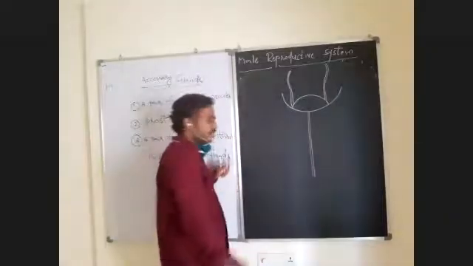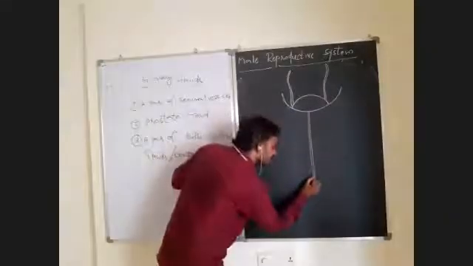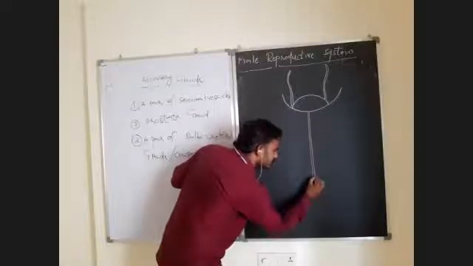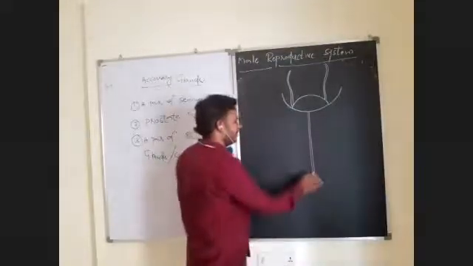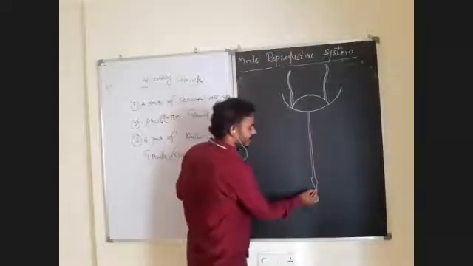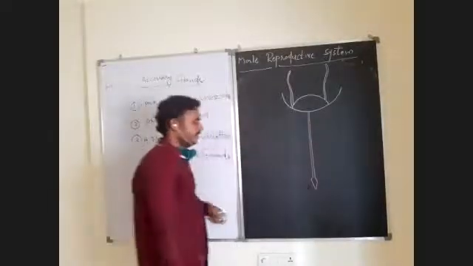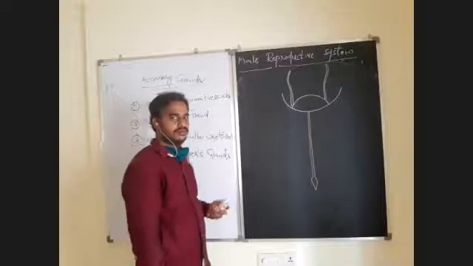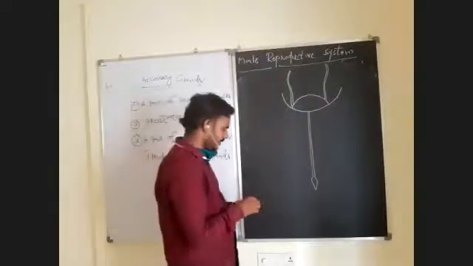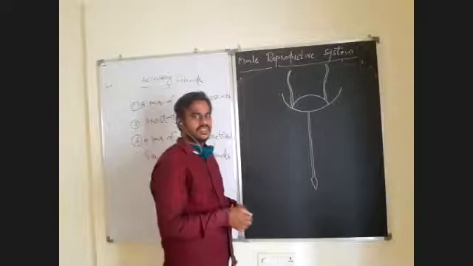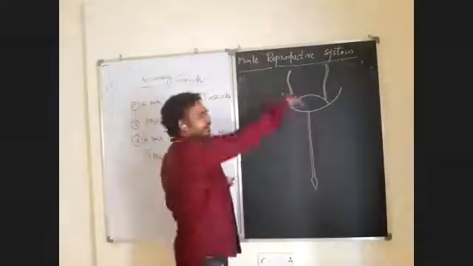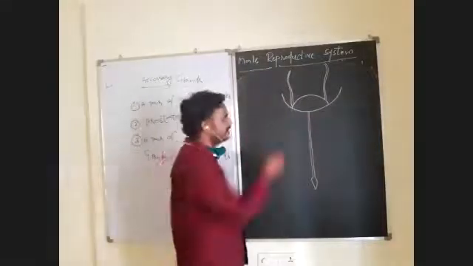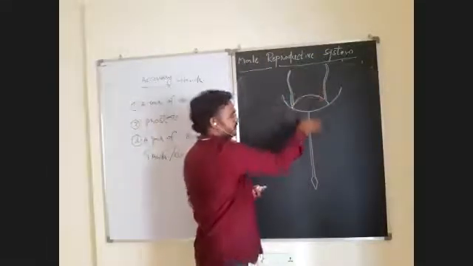It is the urethra. It is the external opening of the urethra, which is known as the urethral meatus or male genital pore. Is it clear up to this? First the abdominal cavity, and inside that there is a urinary bladder, two ureters, and the urethra.